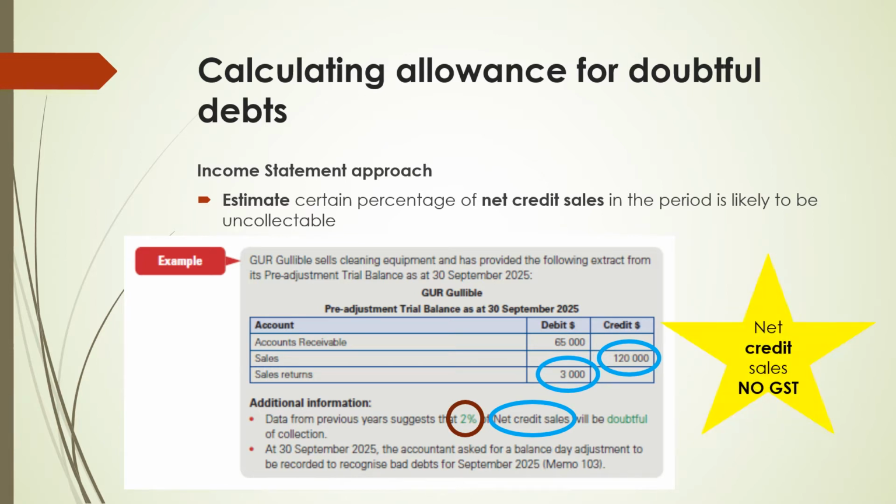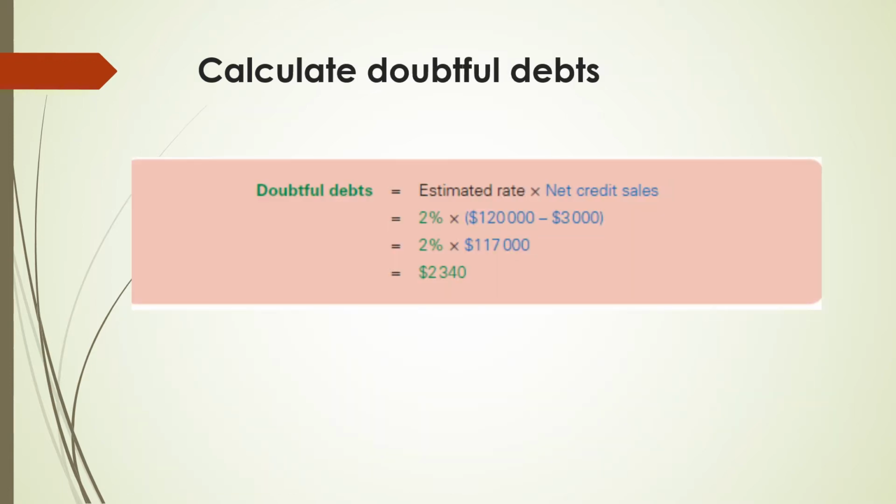Also, we must remember that the net credit sales must exclude GST. Here's the calculation of doubtful debts. We take the estimated rate of 2% multiplied by the net credit sales, which is the sales of $120,000 less the sales returns of $3,000. The doubtful debts amount that we got is $2,340.